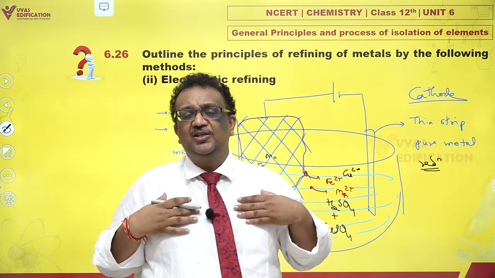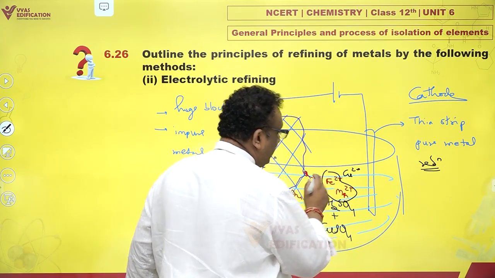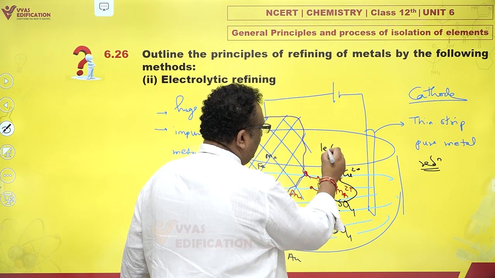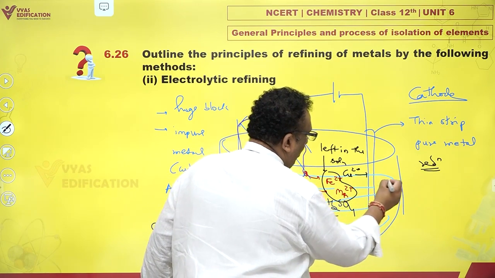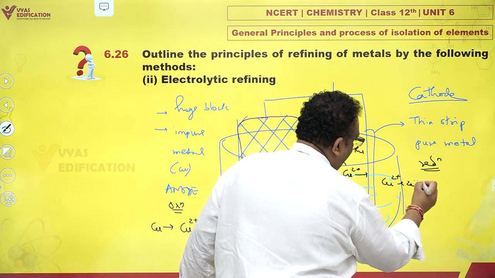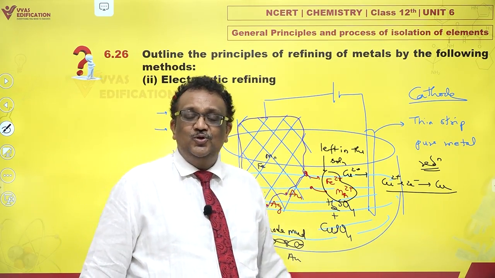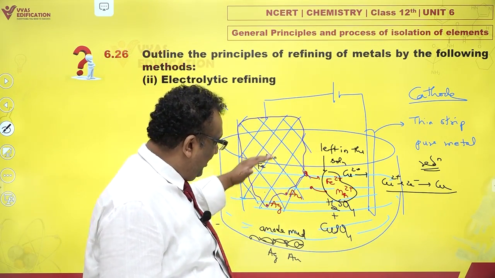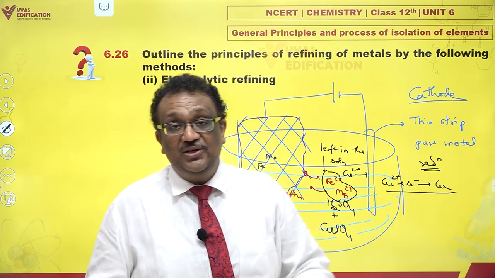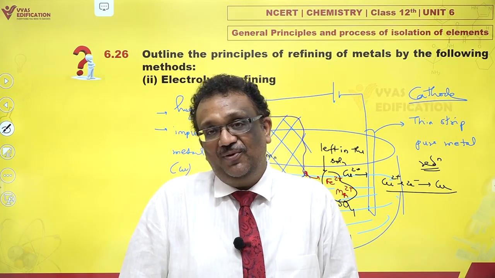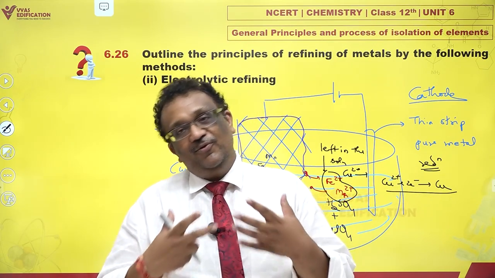They'll say, we will sit in the solution, we are not going to undergo reduction. So iron and manganese and all such metals are left in the solution. And only copper ions undergo reduction because they have greatest tendency now to undergo reduction, and they get deposited. So all the impurities are either in anode mud or they're left in the solution, and pure copper gets deposited. And this, my dear, is the principle for electro-refining of any metal, not just copper. Copper is an example, but for any metal.